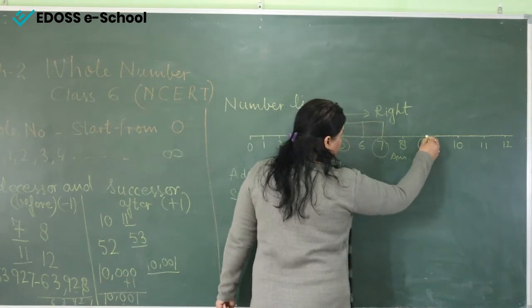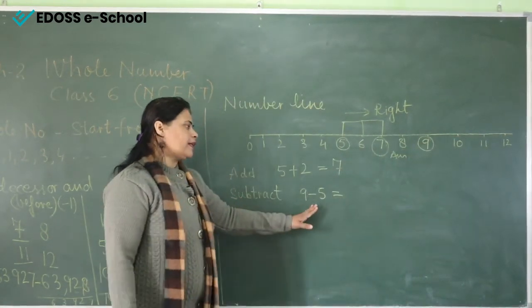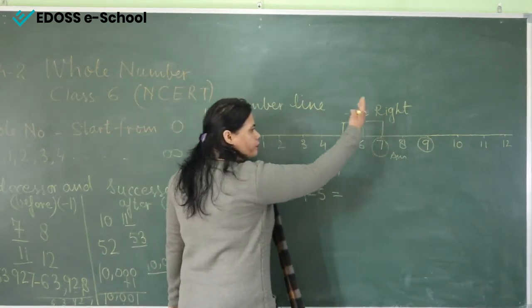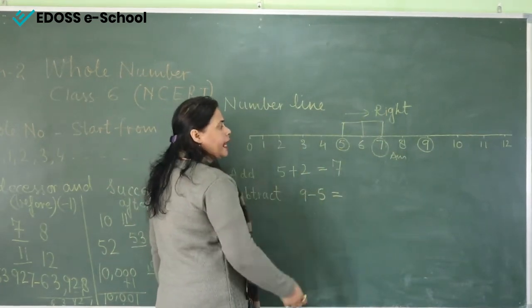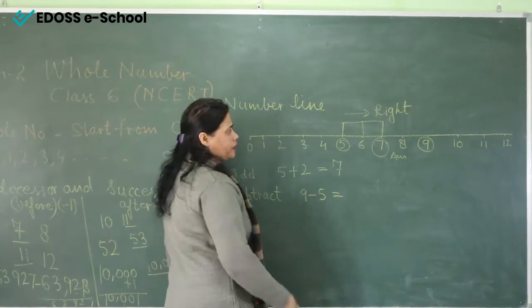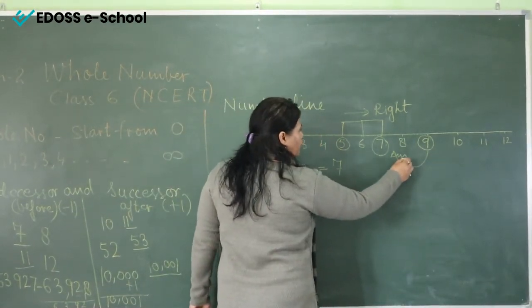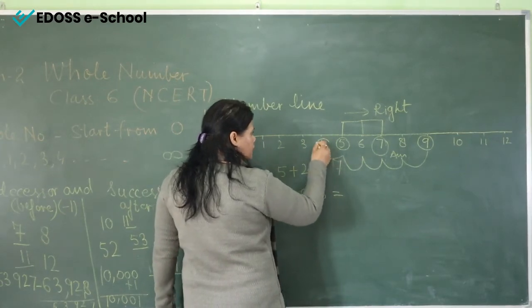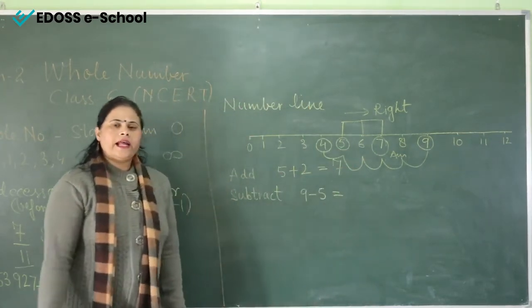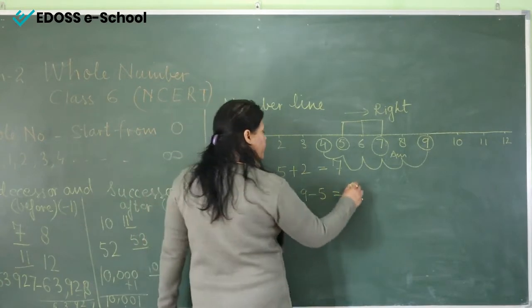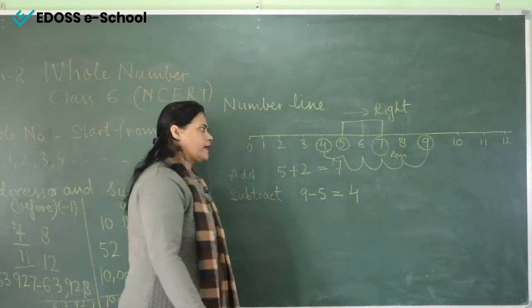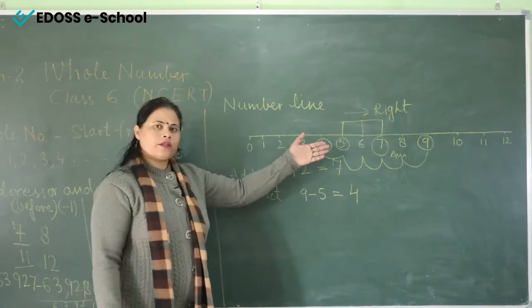Now here it is 9, and because it says minus 5, it means you have to come backward from 9. And how many steps? 5 steps. Now see: 1, 2, 3, 4 and 5. So our final answer is 4. Now see, 9 minus 5 is 4. So we get the same answer from the calculation as well as on the number line.